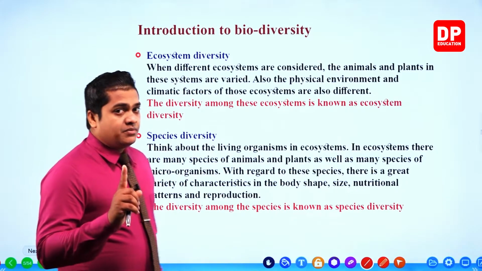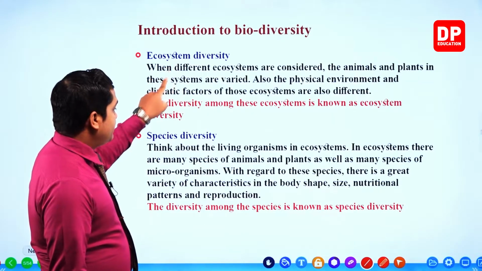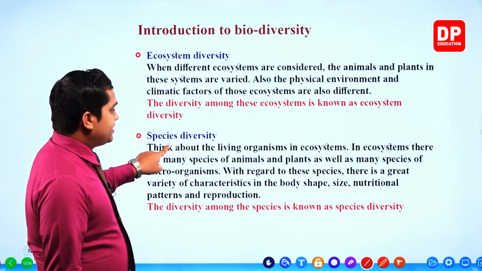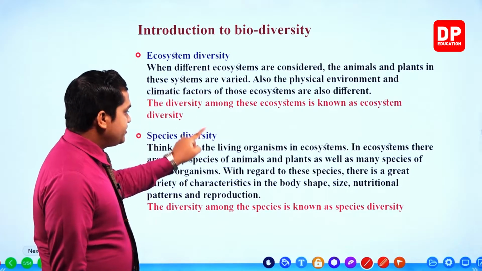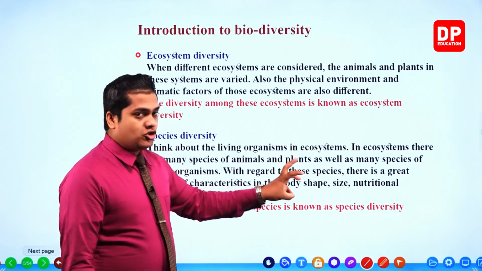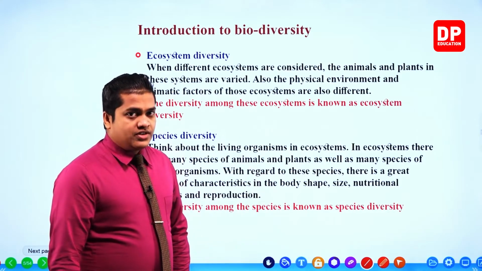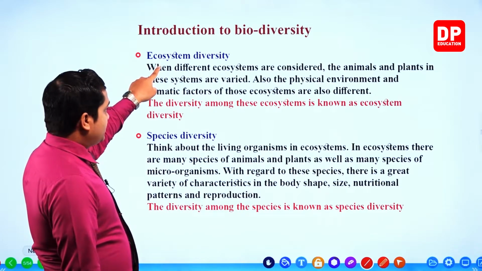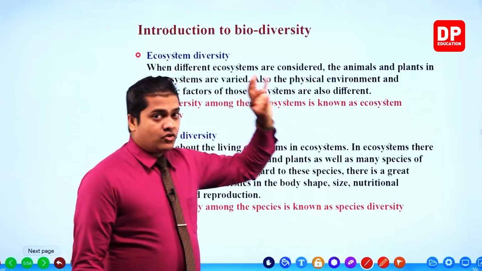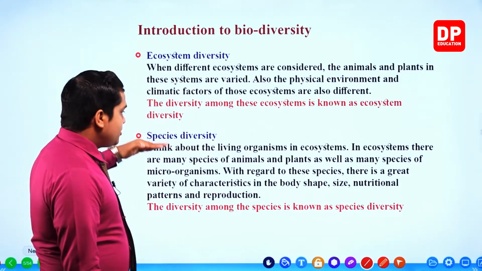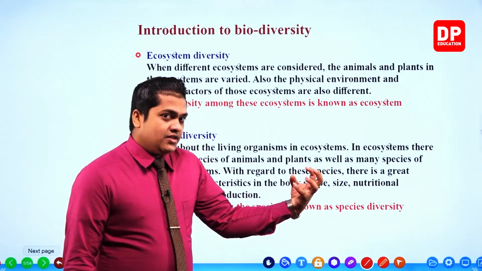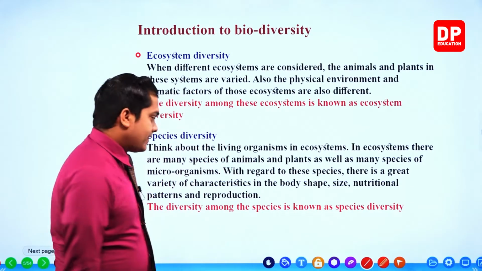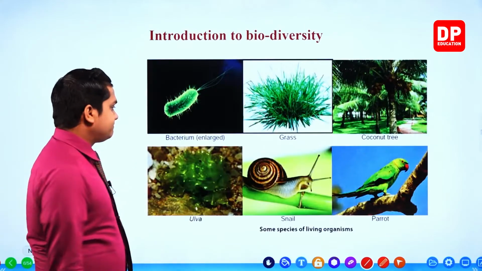Right then. So we have studied about ecosystem diversity, then the species diversity. Differences between ecosystems, differences between different kinds of species or types of organisms. Ecosystem diversity, different types of ecosystems. Species diversity, different types of species. Okay, so two factors. Then the next one.